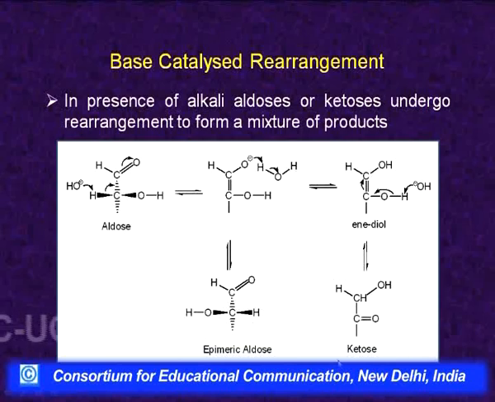Similarly, if we start from this ketose, then in alkaline medium, first this hydrogen will be taken up, the pair of electrons shifts here, this becomes OH, we get enediol, and the enediol may be converted into this aldose or this aldose. So, if we have a ketose sugar and treat it with some alkali, we get a mixture which has some aldoses also, and these aldoses react with Tollens' reagent or Fehling's reagent, and this is the reason that ketose sugars also give these two tests and are also categorized as reducing sugars.